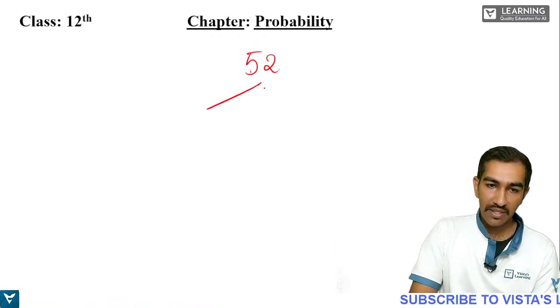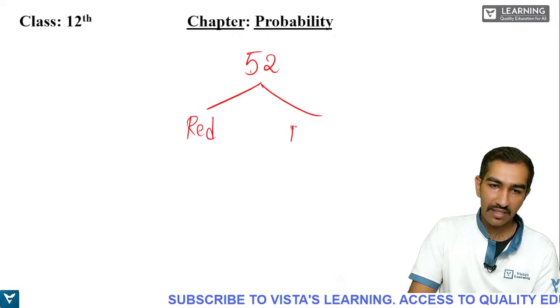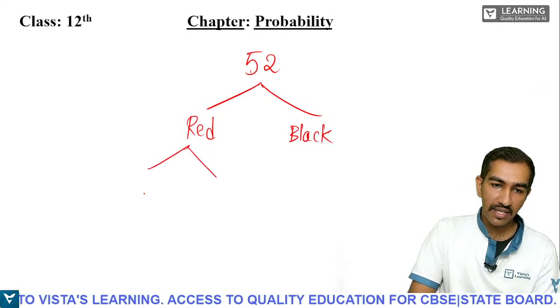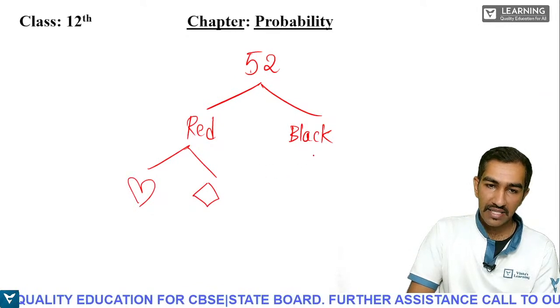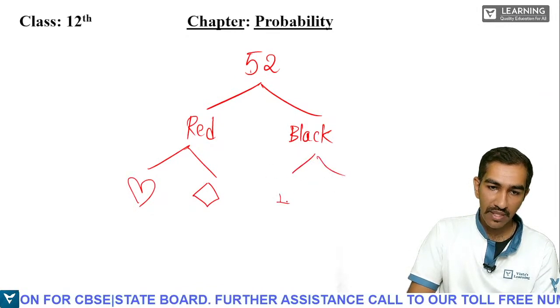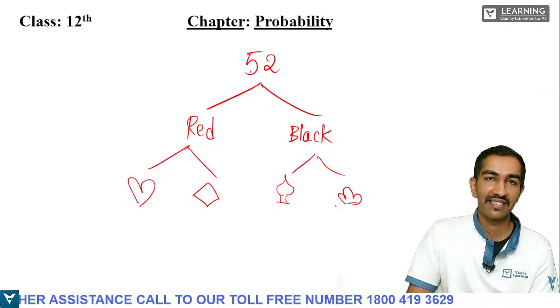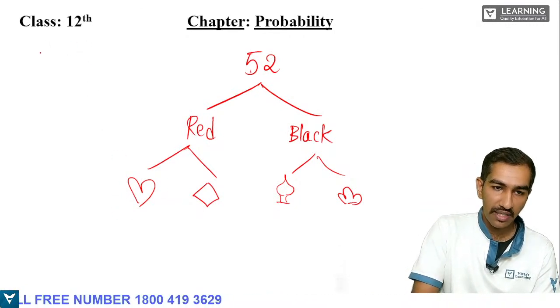This 52 cards has been divided into two basic colors, that is one color is red, another color is black. Red is divided into two shapes again, one is the heart, another is diamond. Black is divided into two shapes, one is the spades and another is clubs. And under each shape we have 13 cards. What are those 13 cards?